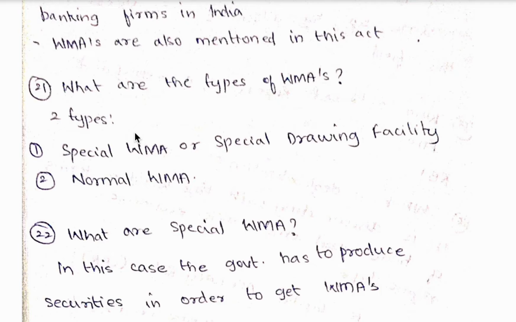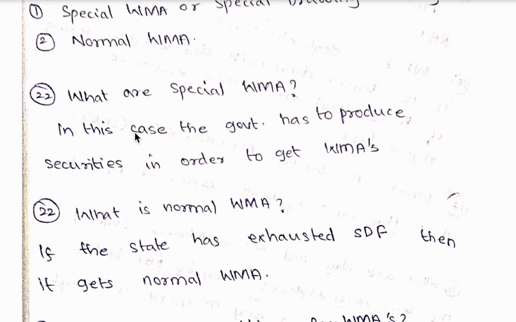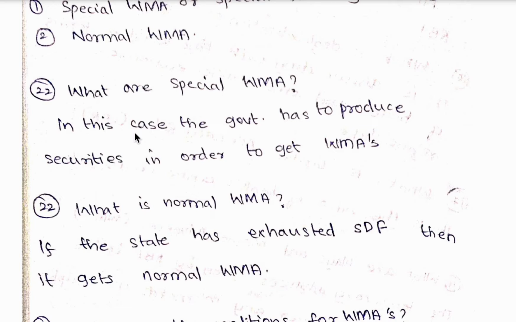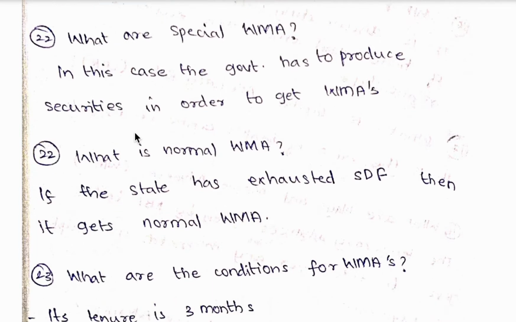21st question, what are the types of ways and means advances? So there are total two types. The first one is special ways and means advances or the special drawing facilities, and the second one is normal WMAs. 22nd one, what are special ways and means advances? So in this case, the government has to produce securities in order to get ways and means advances.